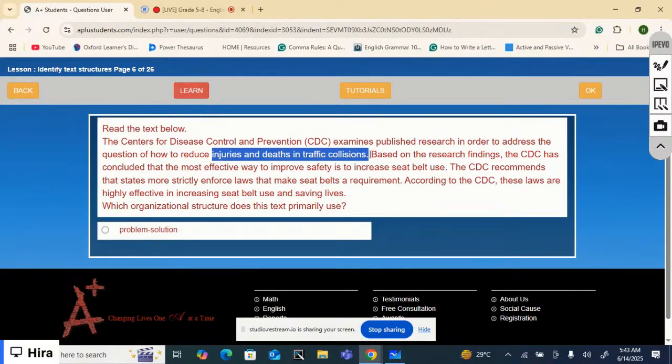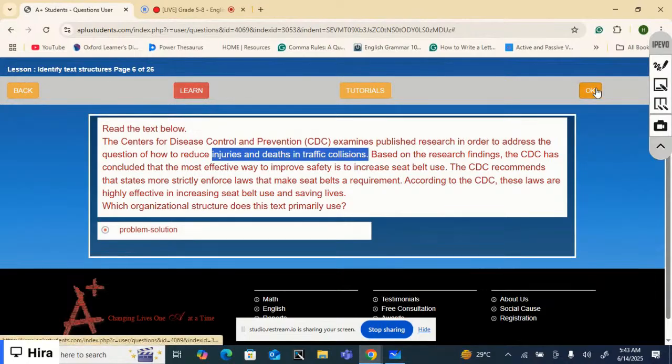Now, the CDC came up with a solution that states should strictly enforce laws that make seat belts a requirement. So, this is the best way to reduce injuries and deaths in traffic collisions. So, this is the organizational structure, problem solution.